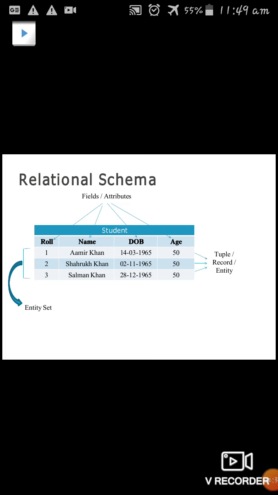Next, name is another entity set. Like that, we maintain the entity sets. The numeric or text in the cell we call a value. So this is the schema structure of relational database.